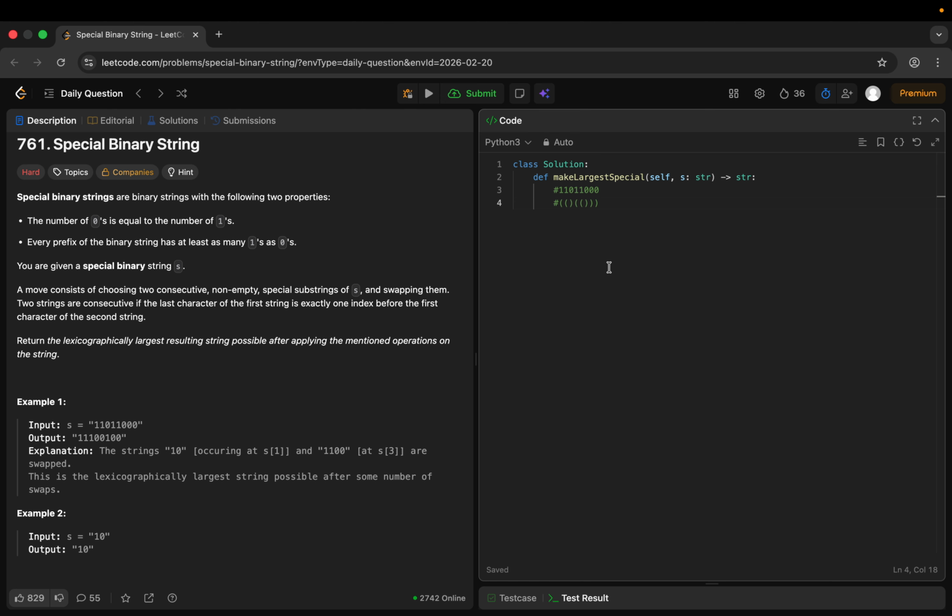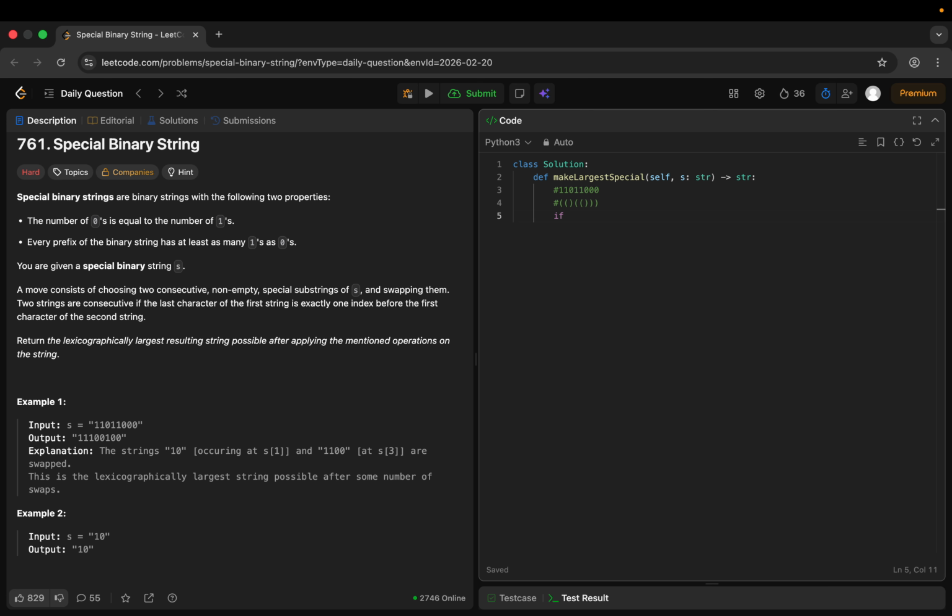See, now we have got balanced parentheses. So a special binary string is nothing but balanced parentheses. Okay, so let's try to code this using recursion.